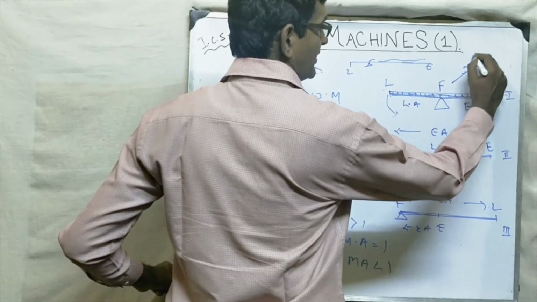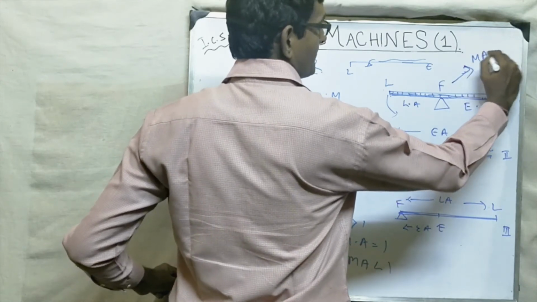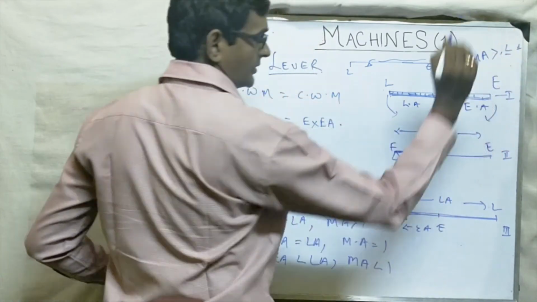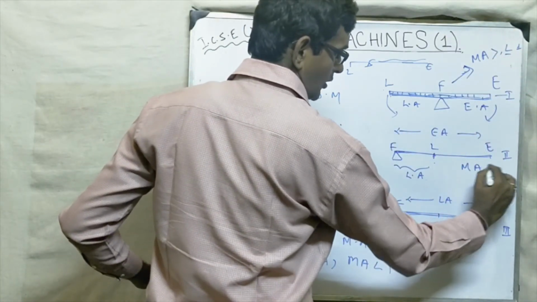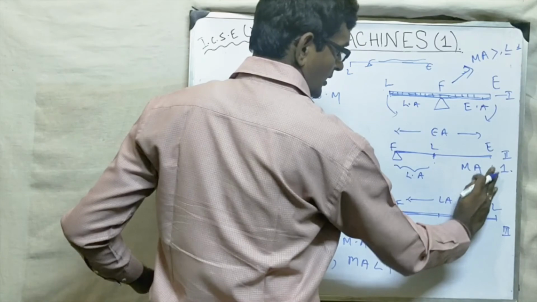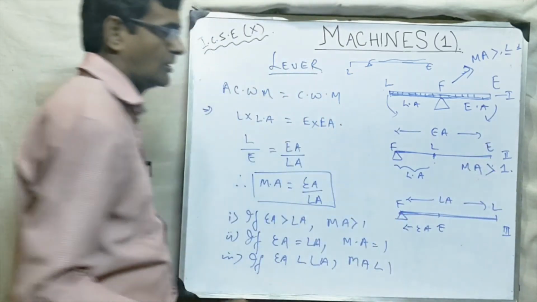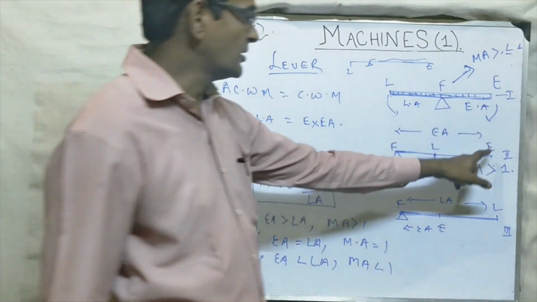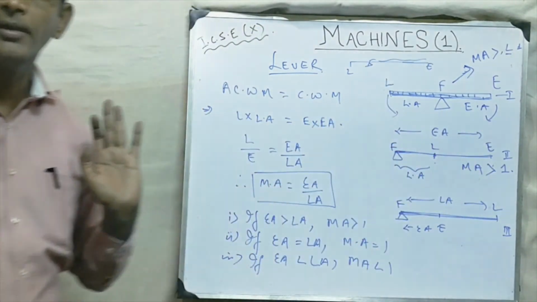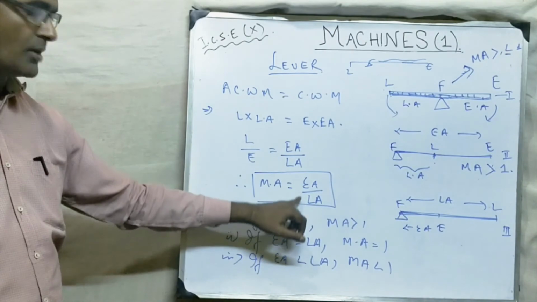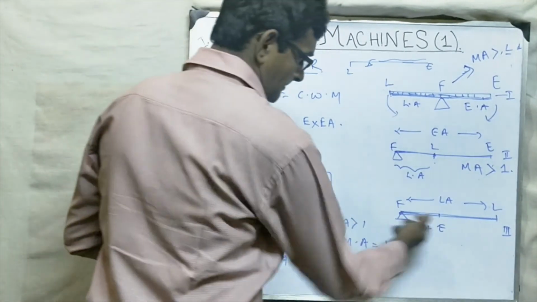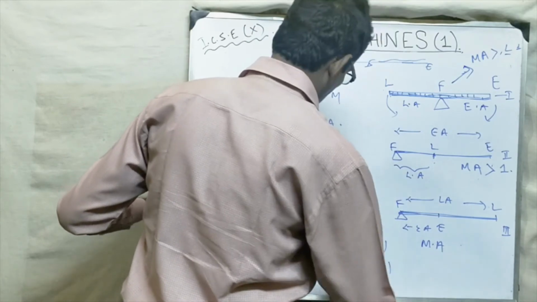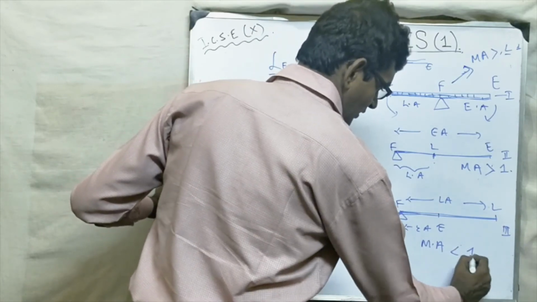So class 3 lever can have MA anything. MA greater than, less than, equal to 1. Anything. Here MA is always less than 1. Sorry. In class 2, MA is always greater than 1. Always. Always greater than 1. Why? Because effort arm is always greater than load arm. What is the formula of MA? Effort arm by load arm. Let's come here. Here MA is always less than 1. Always.